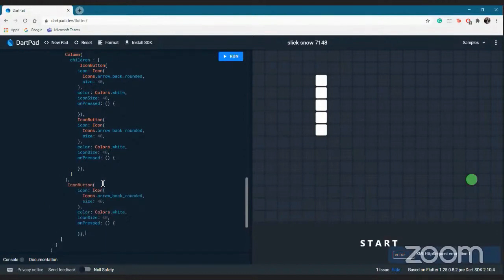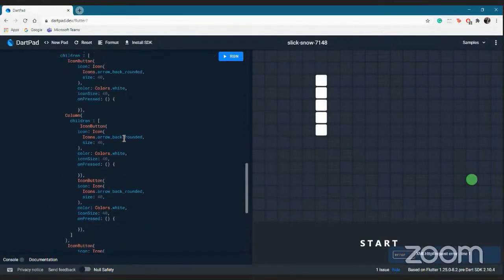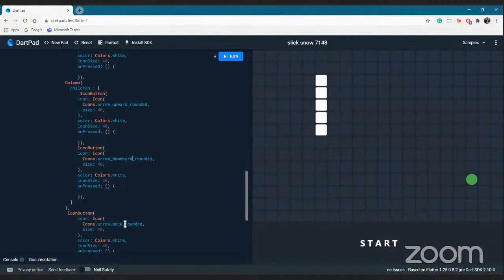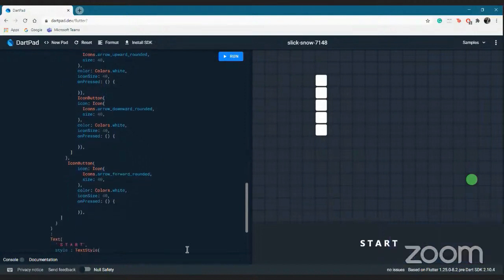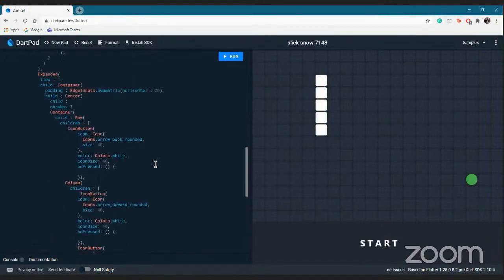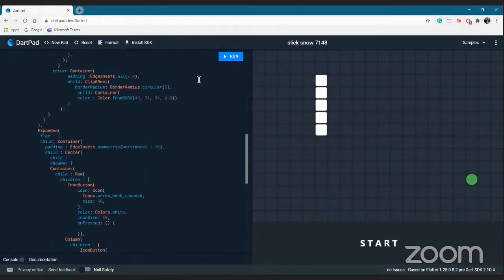Now that was a back arrow, and this will be an upward arrow. This will be a downward arrow, and this will be a forward arrow, if that is what it is called. Yeah, that is a forward arrow.